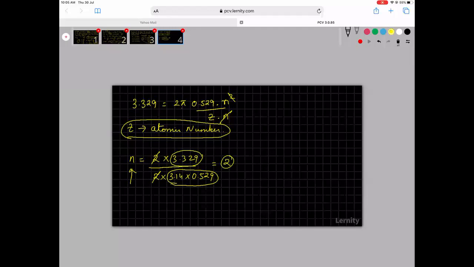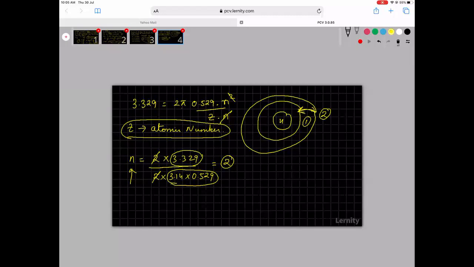Okay, that means in helium, the electron is jumping from the higher orbit to lower orbit. So if the electron is jumping from higher orbit to lower orbit, what is the principal quantum number? It is jumping from 2 to 1. So what will be the energy release?